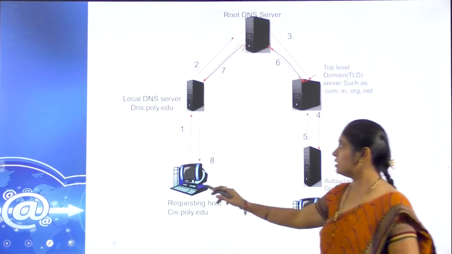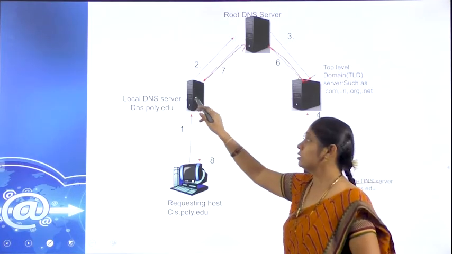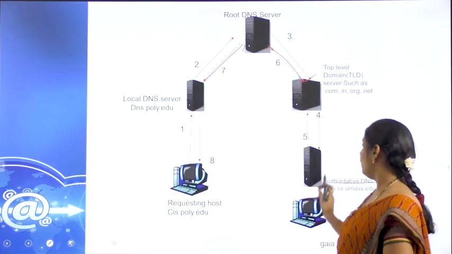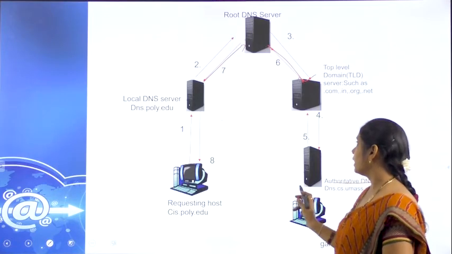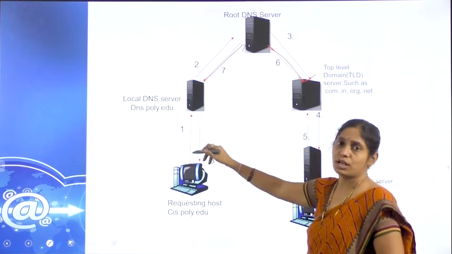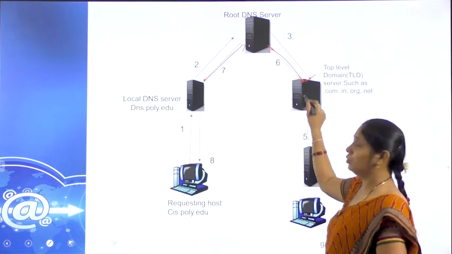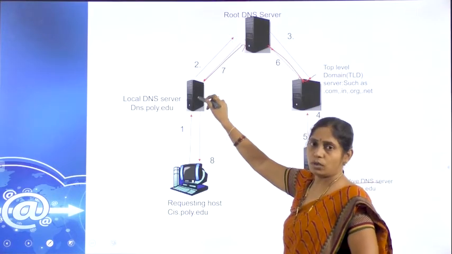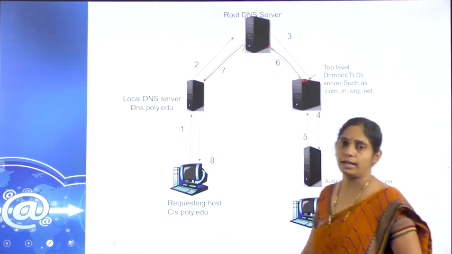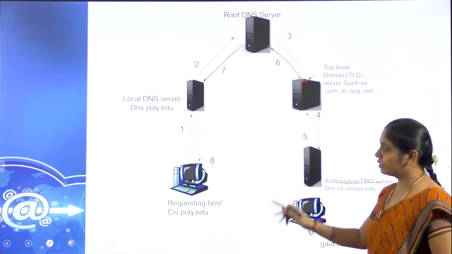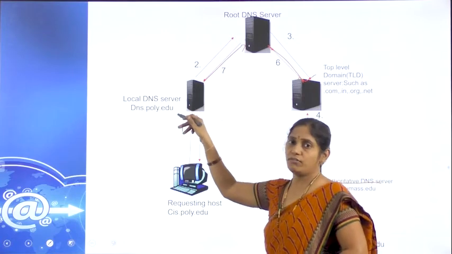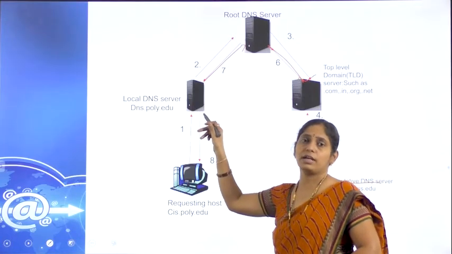Okay. First, it gives the request to this. The request will move to the root, to the top level, to the authorized server. So again, in the same structure, the response will come back. So from here to the top level, to root, to the local server, to the client again. So if this is remodeled like this, the load of this DNS local server gets reduced.